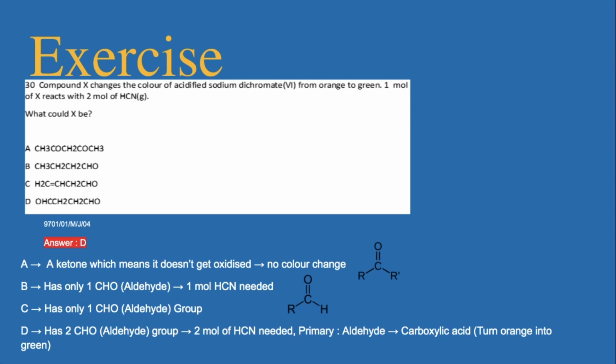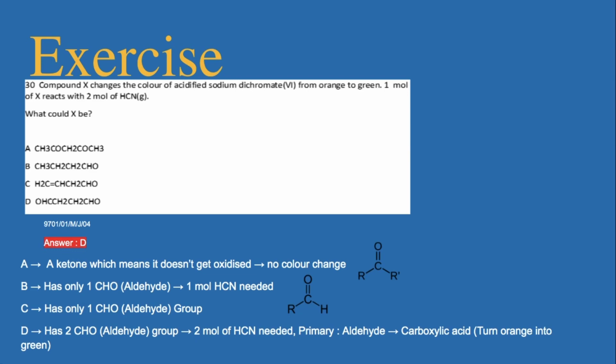Move on to the next question. Compound X changes the color of acidified sodium dichromate from orange to green. 1 mole of X reacts with 2 moles of HCN. What will X be? We can analyze each of the answers below.